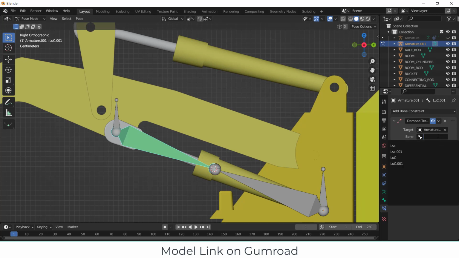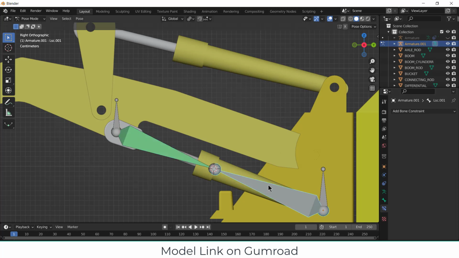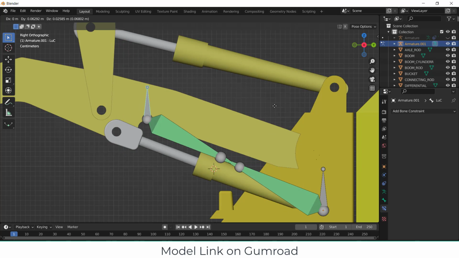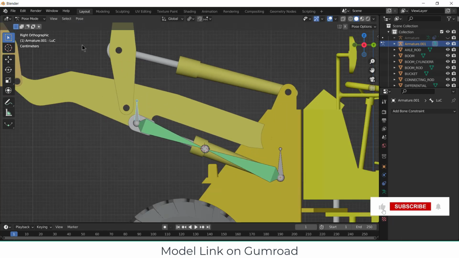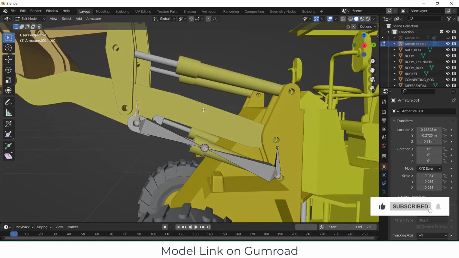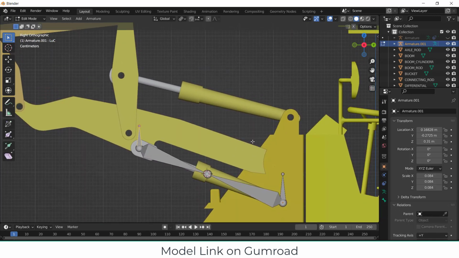Now click on here. Remember that this is lower suspension constraint 1. Now similarly select this, click on damped track, Armature 001, and it is lower upper constraint 1. So if I select this and press G, you can see I'm getting a very cool suspension mechanism. Now go to the edit mode. Now I need another suspension.